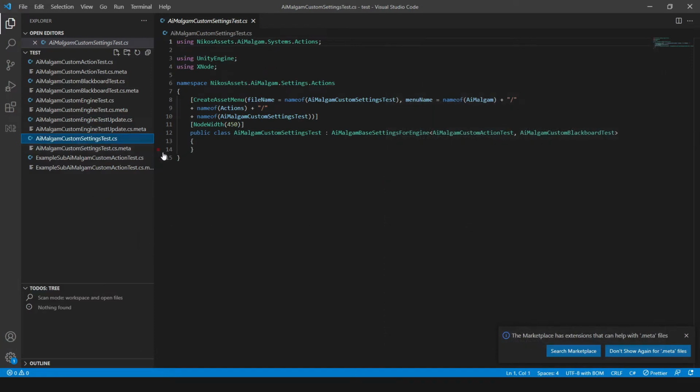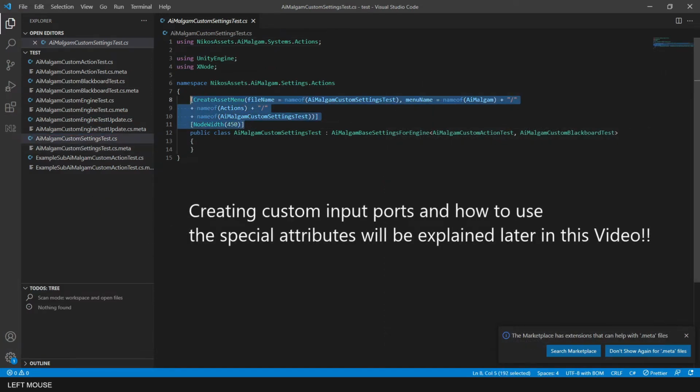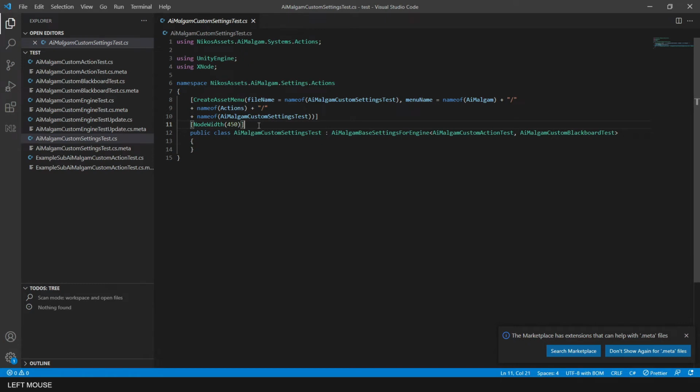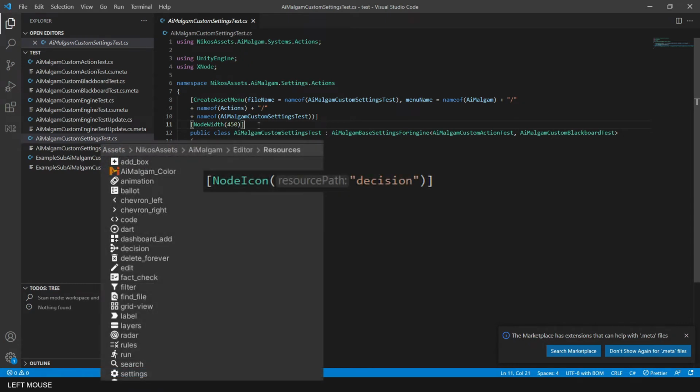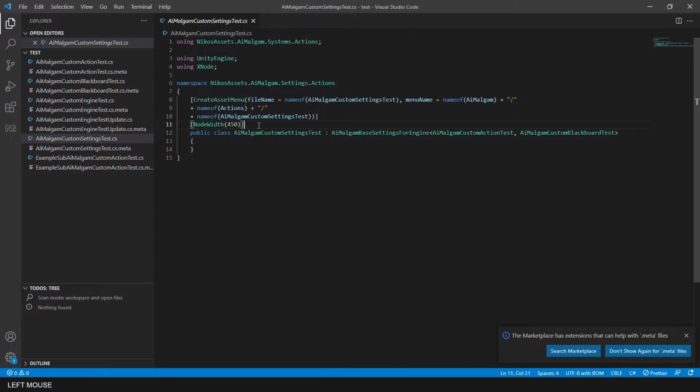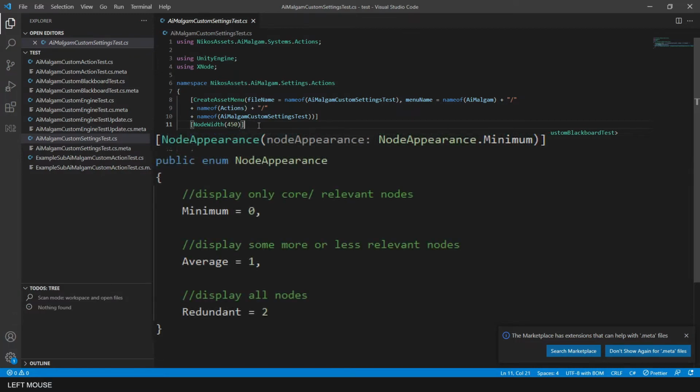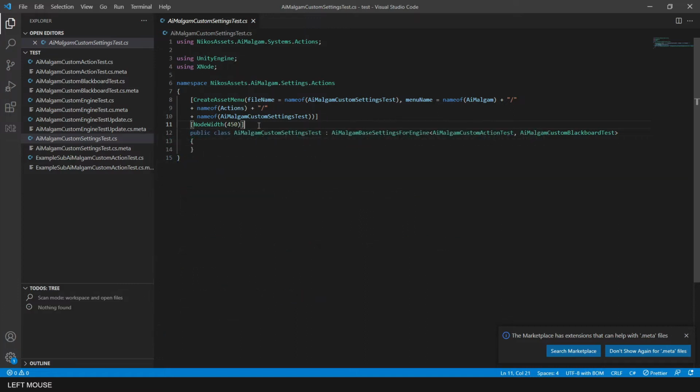Above these settings you see the create asset menu to help you with creating the setting anywhere in your project via the context menu. You can define a custom node width, or if you want, you can use the node icon attribute to define a specific icon as well. Also consider using the node visibility attribute to set its visibility priority in the graph editor.